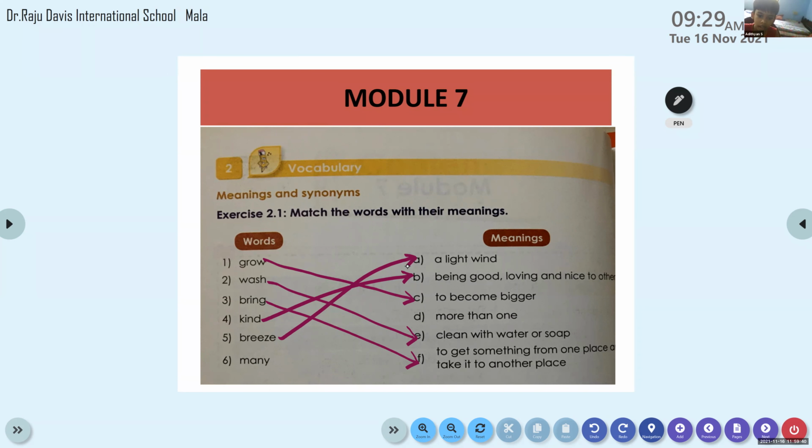Yeah. Many. M-A-N-Y. Many. What is the meaning? More than one. Yes. The meaning of many is more than one. More than one is called many. It can be 6 or 7 or any number. I hope everybody is clear with these word meanings.